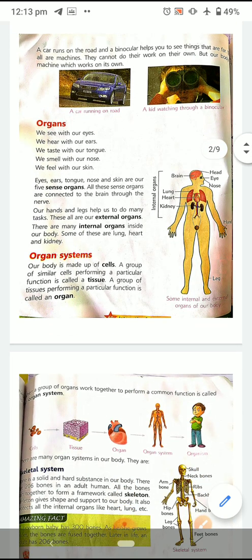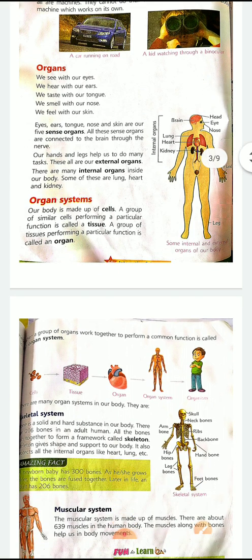Now a group of organs working together to perform a common function is called an organ system. There are many organ systems in our body.